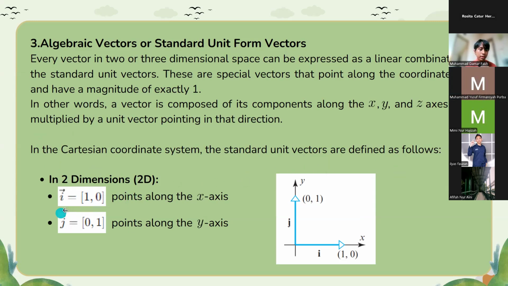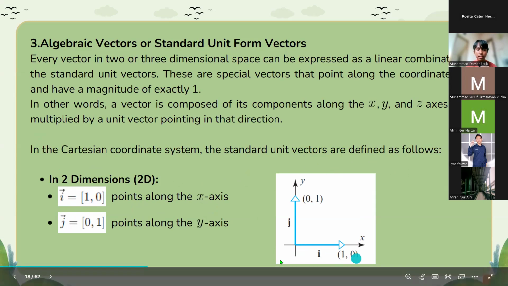In two dimensions, vector i is equal to open bracket 1, 0, close bracket, and points along the x-axis. In the picture, this is vector i, which points 1 and 0 along the x-axis.